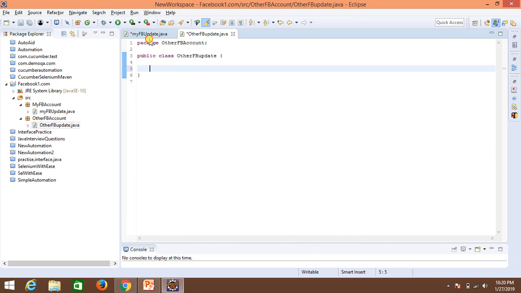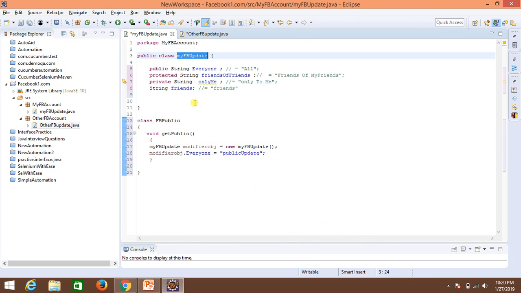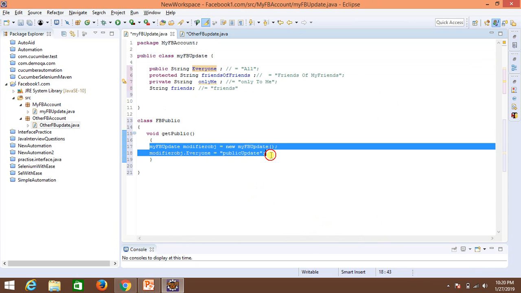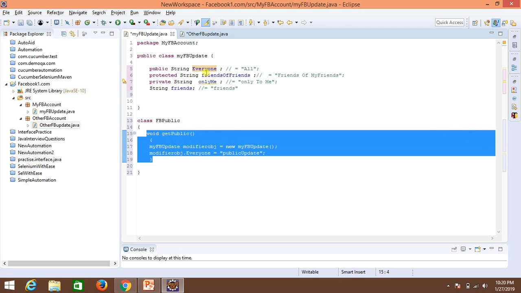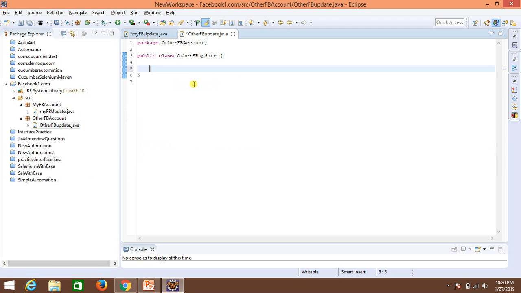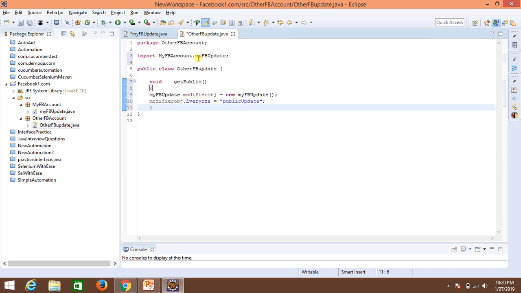Okay, let's see if I want to access this modifier in some other package. If I simply do this, it belongs to some other package, okay, it will automatically import this package dot class, right?